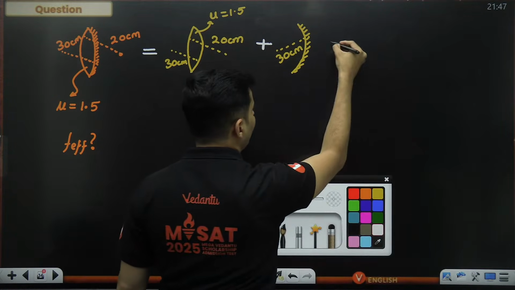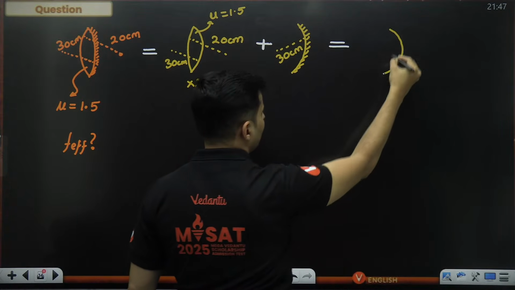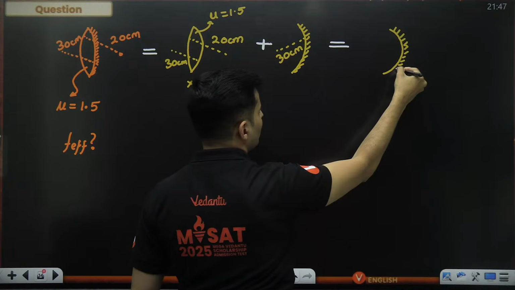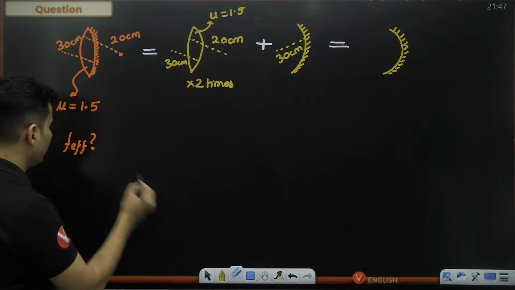Okay, I know at the end of the day, it will behave like a new mirror whose focal length I do not know. That is what I have to find at the end of the day.